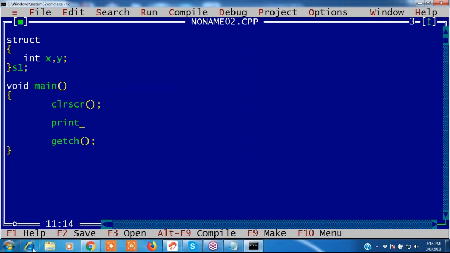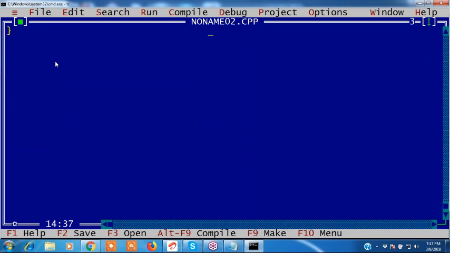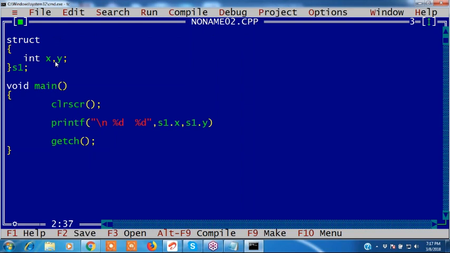Use printf. You know this, percent d. If it is a structure variable, we can write s1.x comma s1.y. This is accessing structure members using the structure variable.